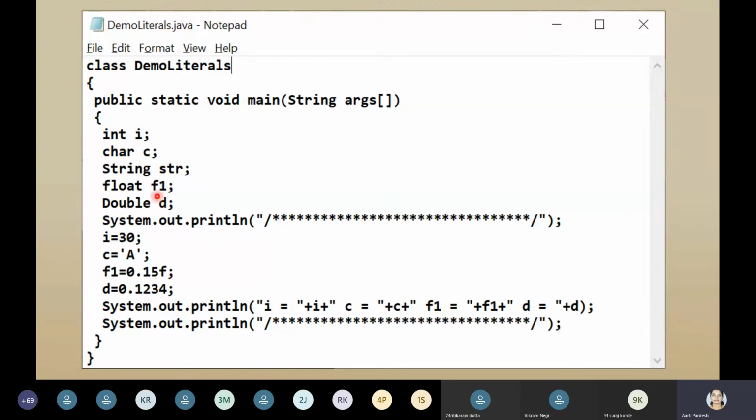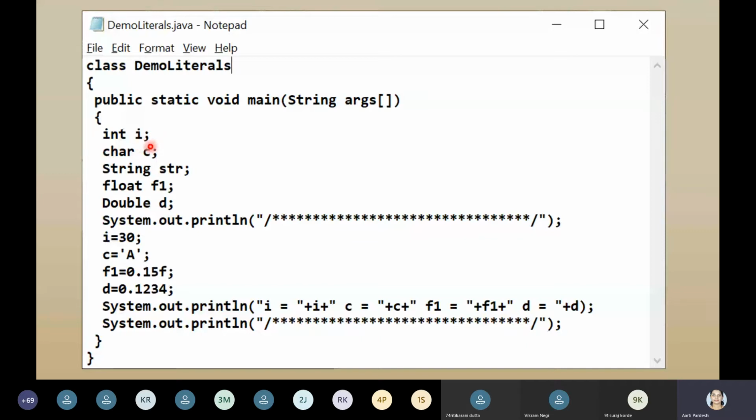As you know, R language, statistics, I'm jumping directly over there. In R, it was very simple. You can have a dot in between a variable name. You can have an underscore, it's allowed. Before the variable name, you can precede it with an underscore or a dot or a number. You can start any variable name with a number. That is allowed in R. But it is not allowed in Java. Java strictly says start with a character followed by any alphanumeric value. Alphanumeric means character or number. Both are allowed. So int i and the semicolon indicates the end of the statement.